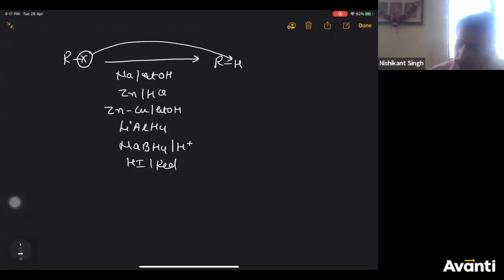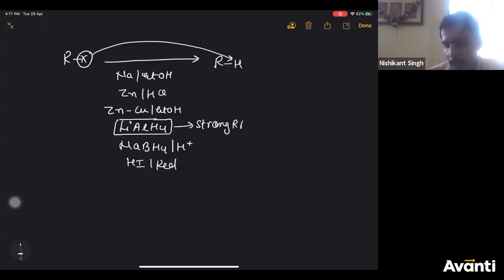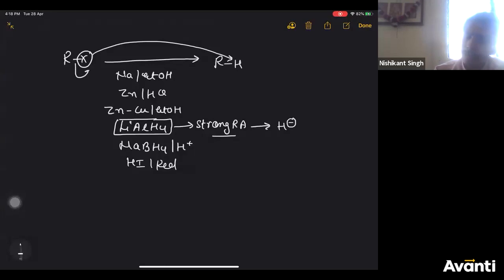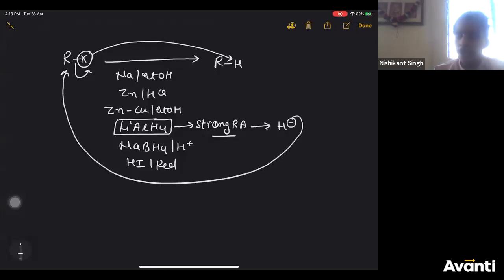In this, the majorly used one is LiAlH4. This is a very strong reducing agent. It gives you H minus ion, and as I told you, it's a kind of nucleophile. H minus will act as a nucleophile and substitute your halogen. So X will go as X minus, R will get positive charge, and H minus will attack R plus to form RH. Now, how do you get H minus?